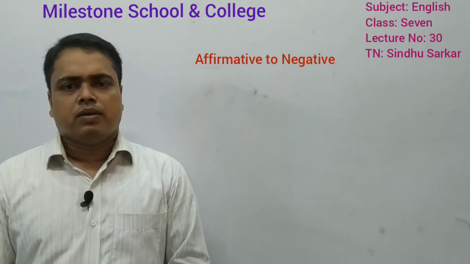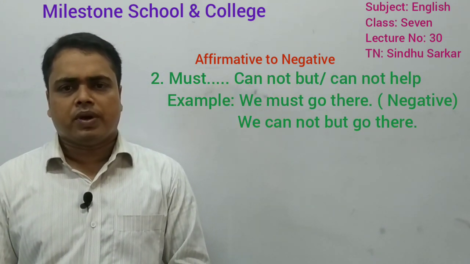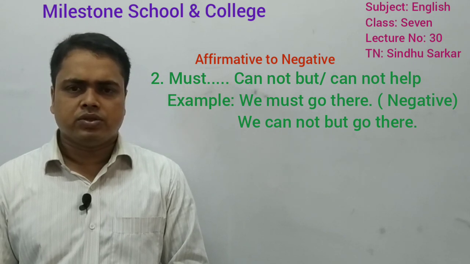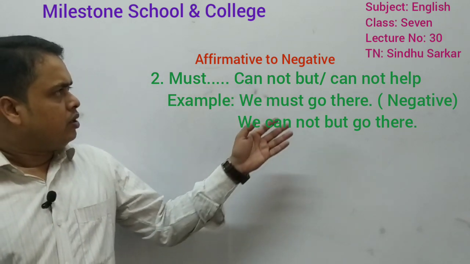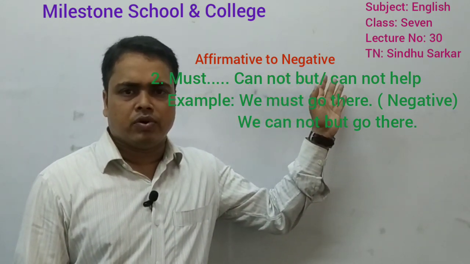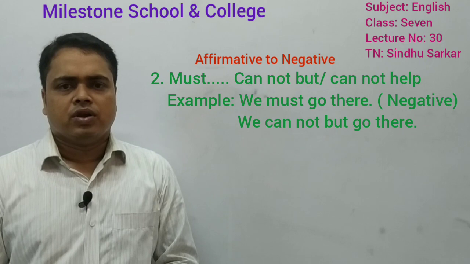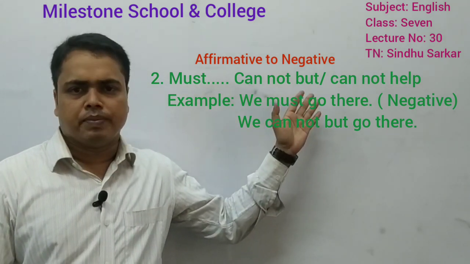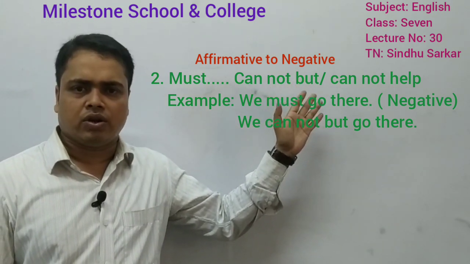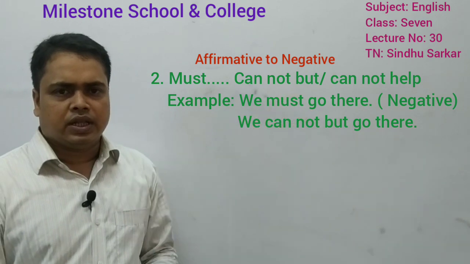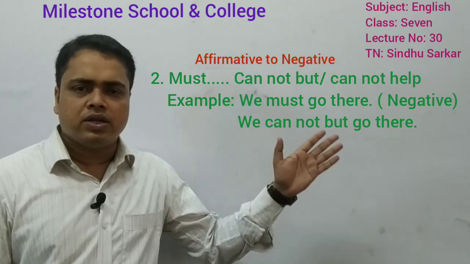If you get must in the affirmative sentence, in that case, you have to use cannot but or cannot help. So, I am giving here one example for you, then it will be more clear. The example is here, we must go there. Instead of must, you have to use cannot but or cannot help. So, here the negative form, we cannot but go there.